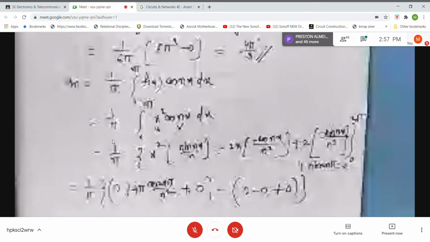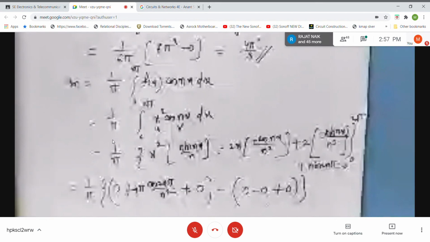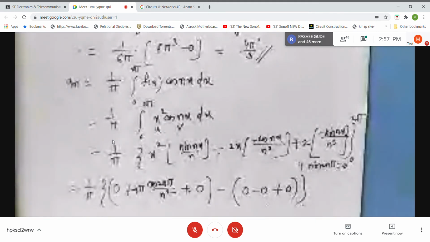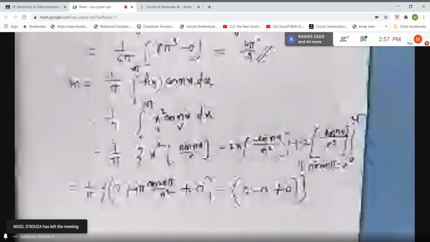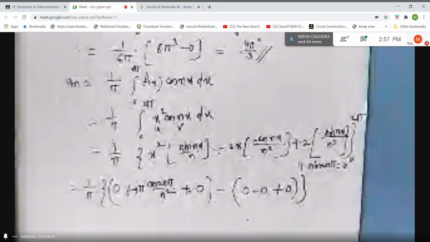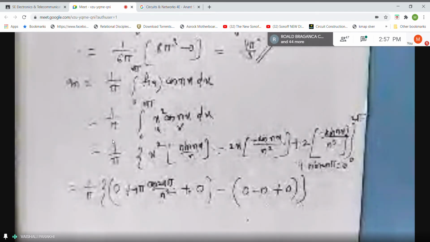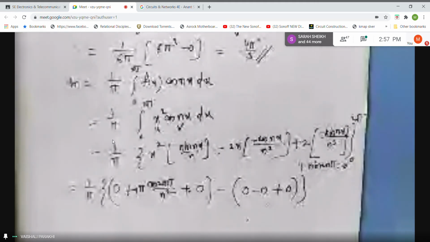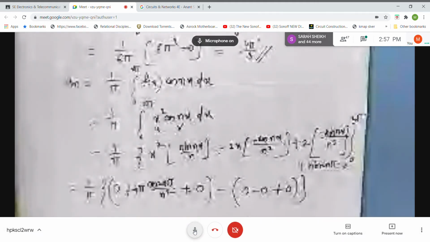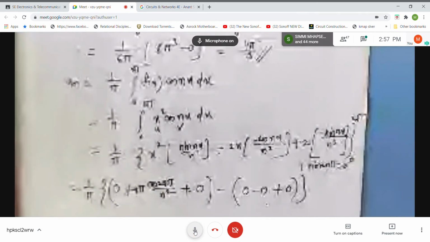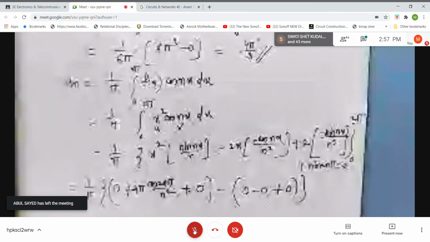Green is blur, ma'am. Blur, blur. How it becomes blur in between? Still blur? Still blur? Now?